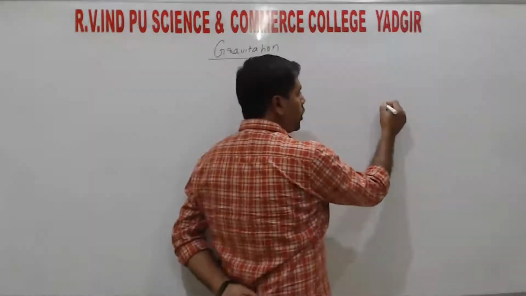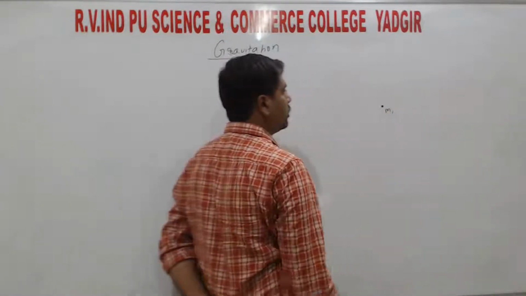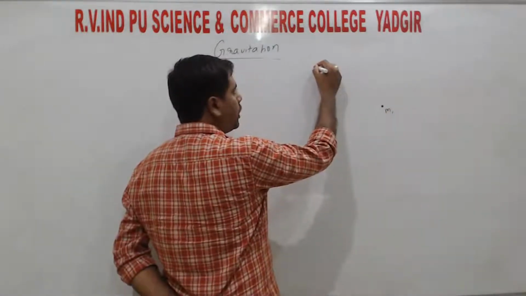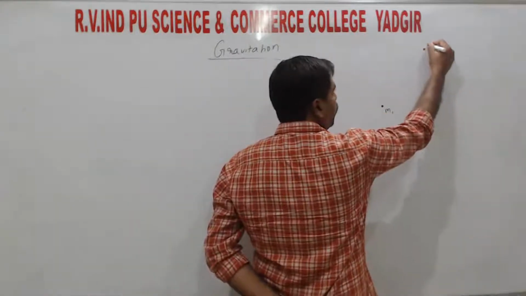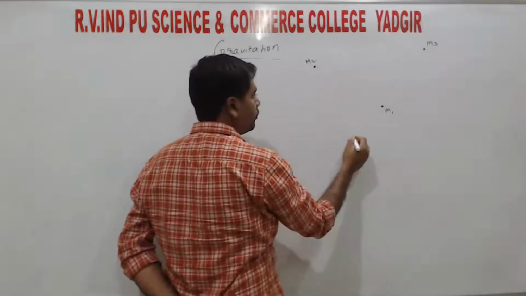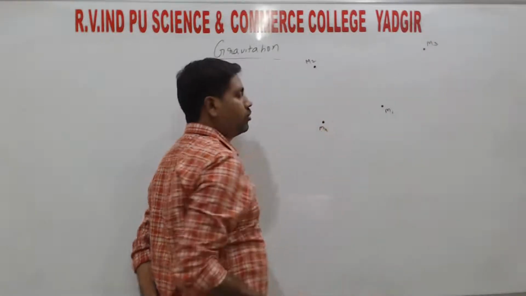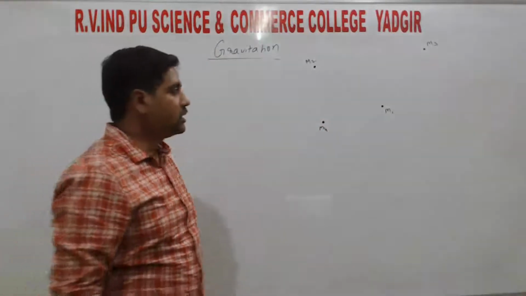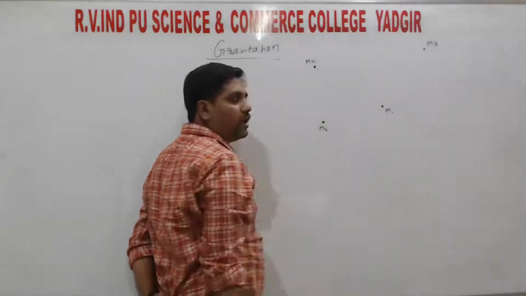So consider point mass m1, right? Consider one more point mass m2, point mass m3, and somewhere here m4, right? So we find the force exerted on mass m1 due to all other three masses.